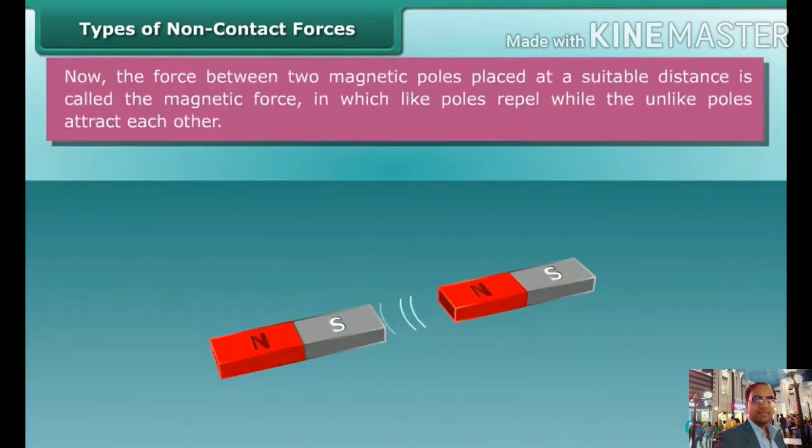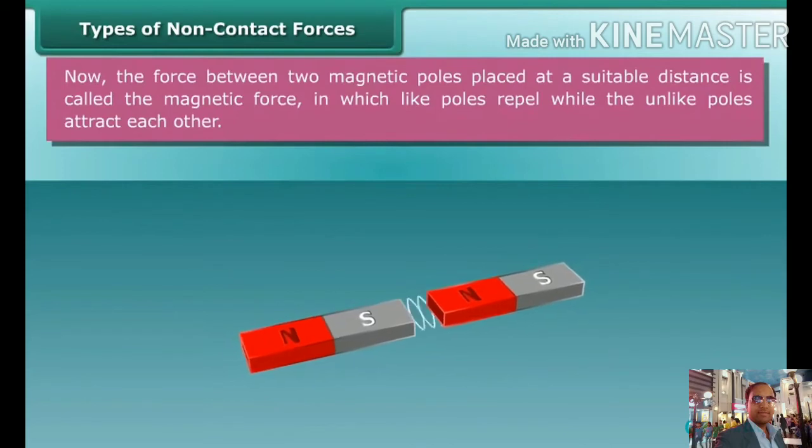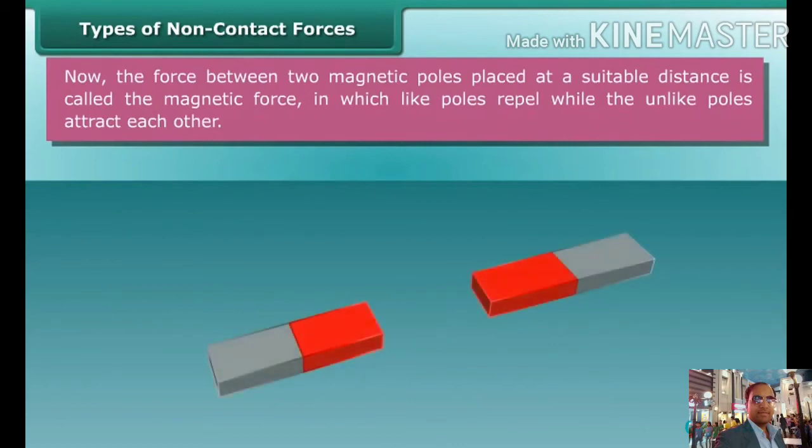The force between two magnet poles placed at a suitable distance is called the magnetic force, in which like poles repel each other while unlike poles attract each other.